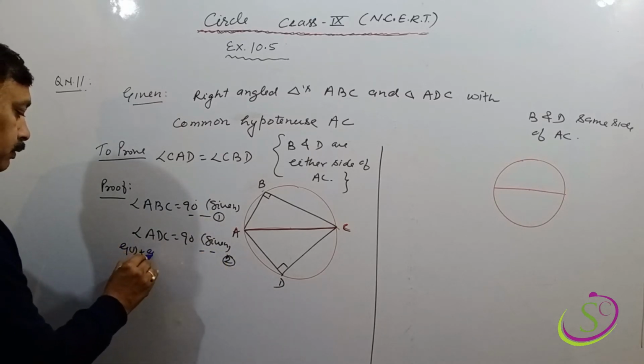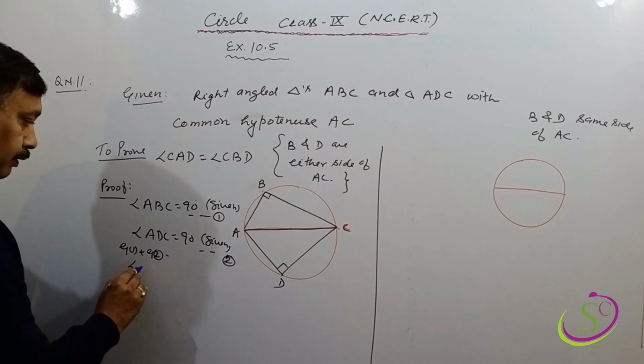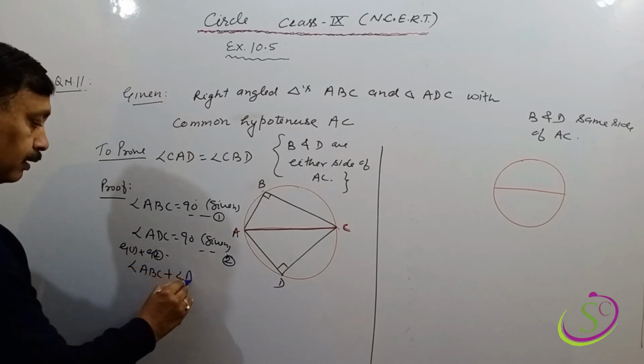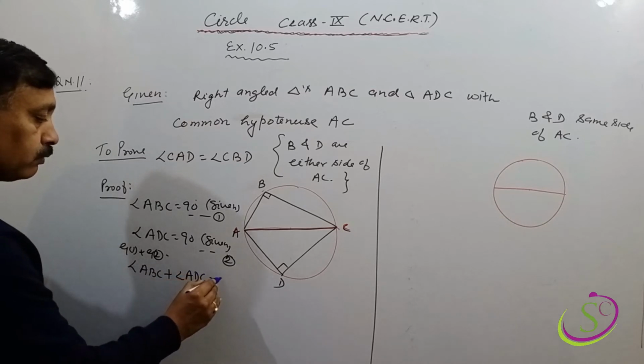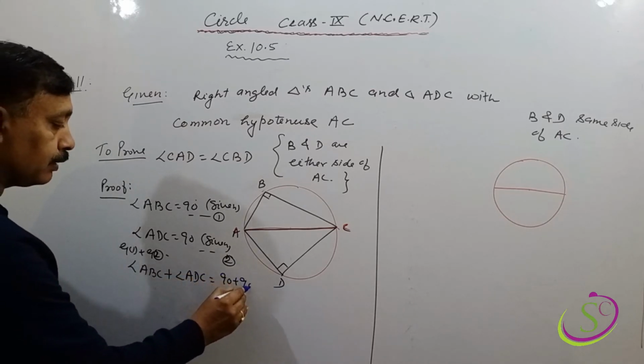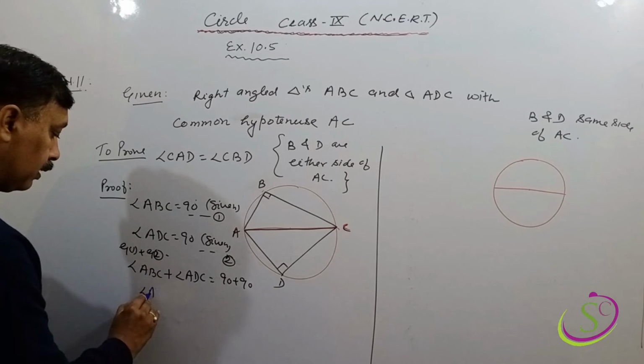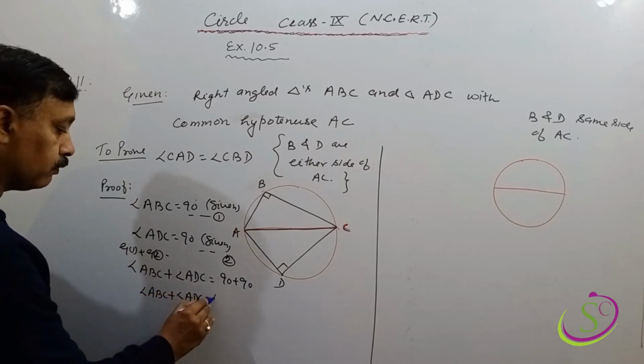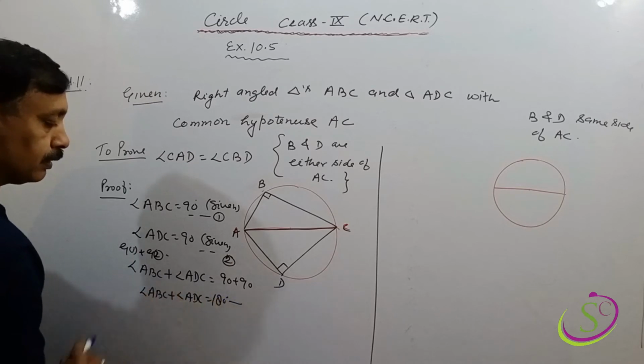Equation 1 plus equation 2, then we get angle ABC plus angle ADC equal to 90 plus 90. Angle ABC plus angle ADC equal to 180 degrees. Clear?